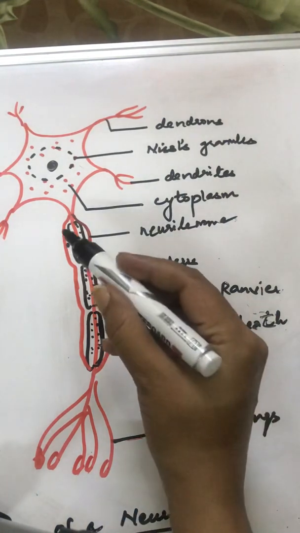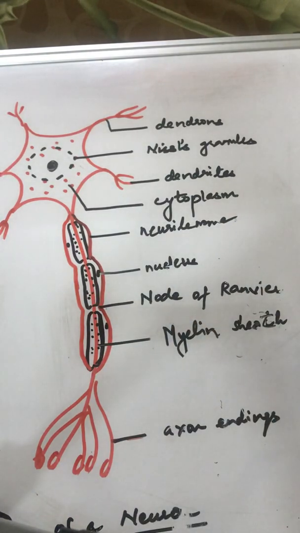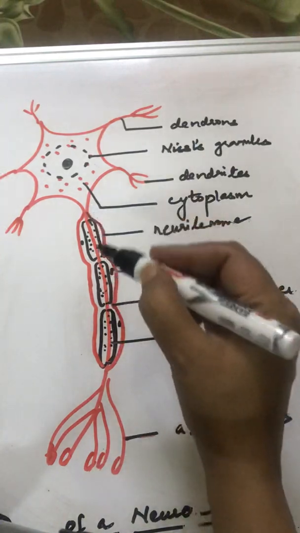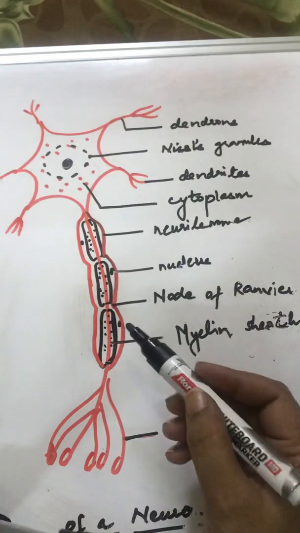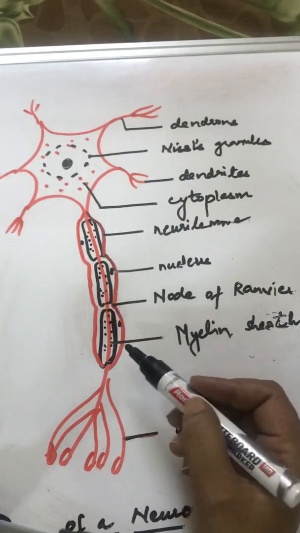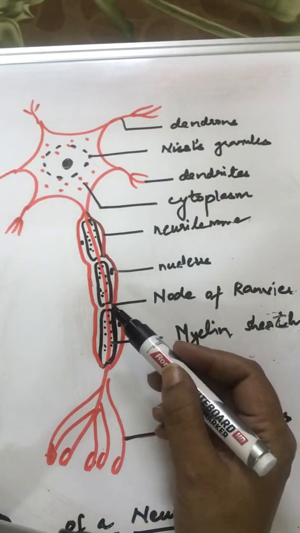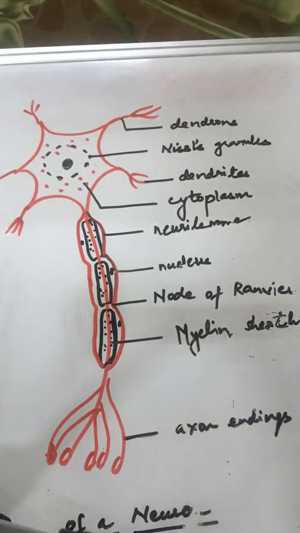Over the myelin sheath, shown in red, is another layer which is called the neurolemma. Neurolemma is always present in a neuron. If myelin sheath is not there, then neurolemma is like a continuous smooth layer. So a non-myelinated fiber would have a smooth neurolemma, but a myelinated fiber always has an undulating neurolemma because myelin sheath is on the inner side and it is interrupted at intervals. This myelin sheath helps to increase the speed of nerve impulse conduction, and it also insulates the axon.